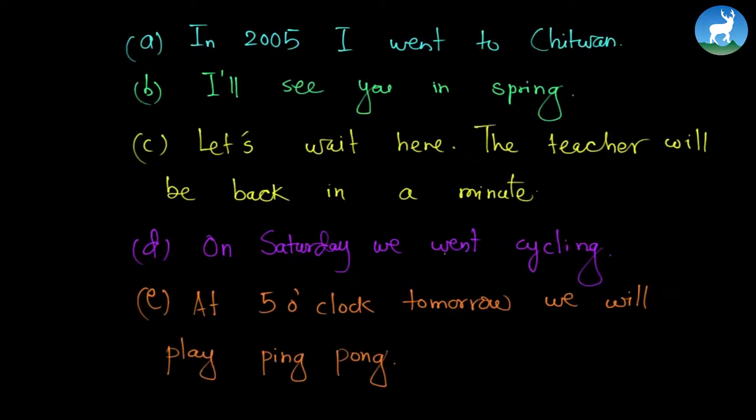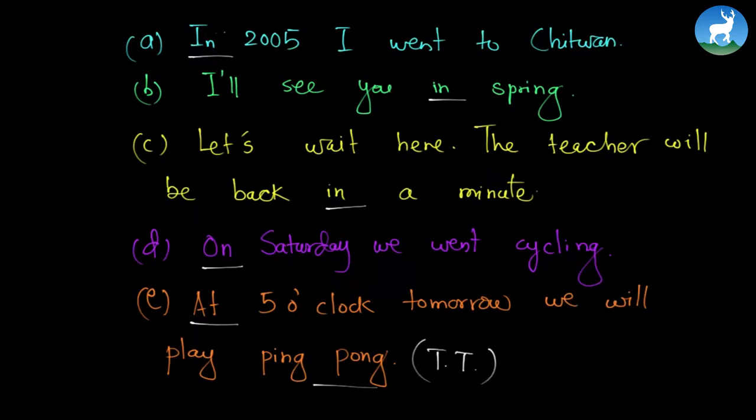So these are some of the examples. The first one is "In 2005 I went to Chitwan." Which one is the preposition? "In" is the preposition. The second one is "I'll see you in spring." So "in" is the preposition again. "Let's wait here. The teacher will be back in a minute." Again, "in." "On Saturday we went cycling." "On" is the preposition. "At 5 o'clock tomorrow we will play ping pong." Ping pong means table tennis, or TT. It's the Chinese name for ping pong.